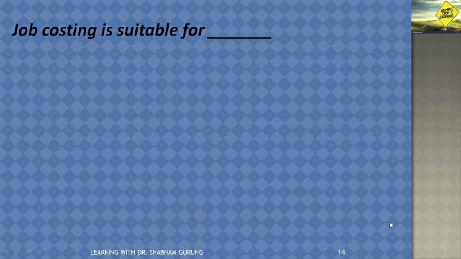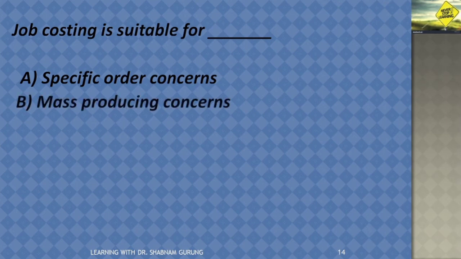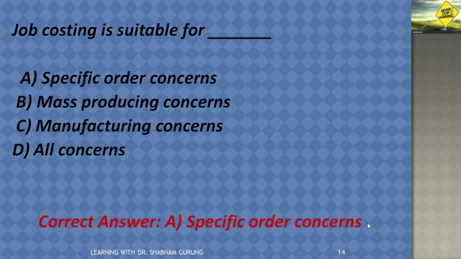Next is job costing is suitable for A, specific order concern, means the concern who are undertaking the order as per customer's requirement. B, mass production concern. C, manufacturing concern. D, all concern. And the correct answer is option A, specific order concern, because in job costing everything is done according to the special order by the customers.